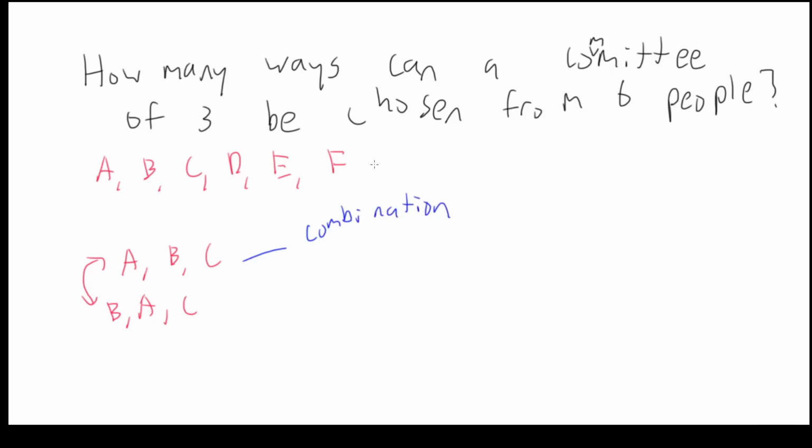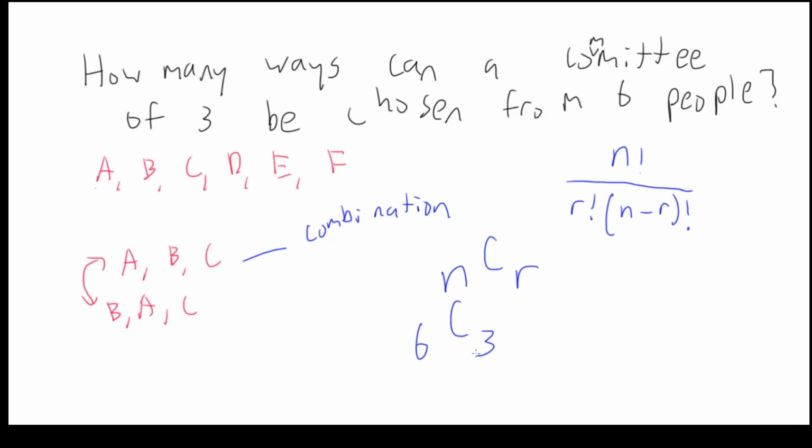So that's how we know we have a combination. And we know that the formula for combinations is n factorial over r factorial times n minus r factorial. So we could use the formula, or you could just plug it into your calculator as nCr. Since there are 6 people to choose from, and you're choosing a committee of 3 people, it's 6 choose 3 in your calculator, and that would get you the answer.